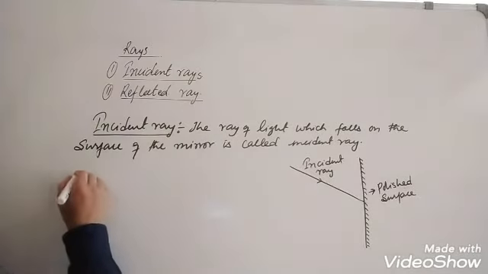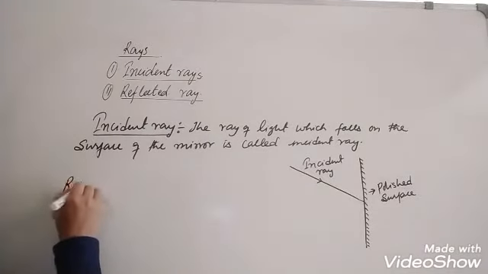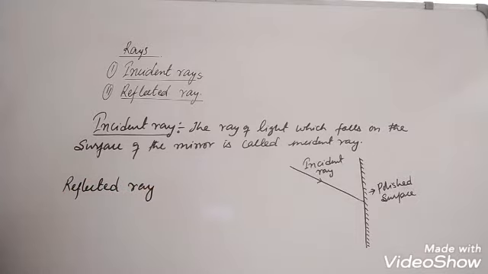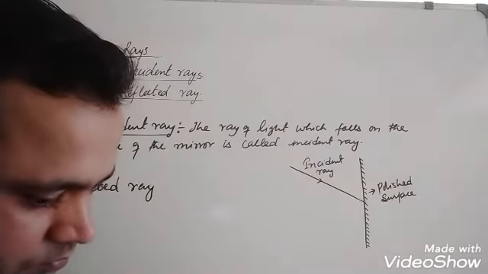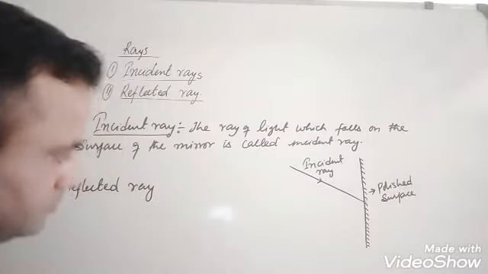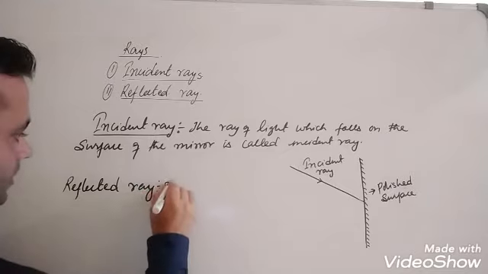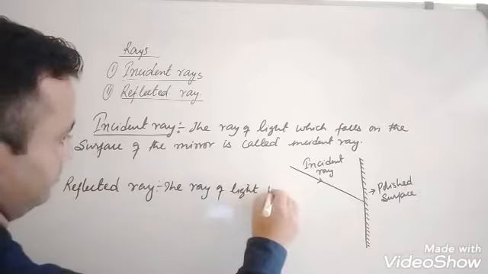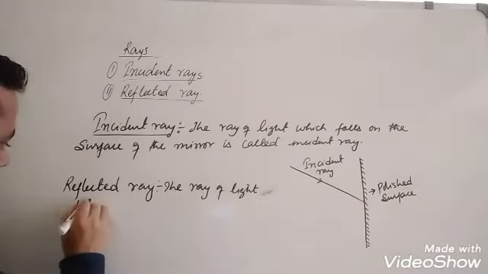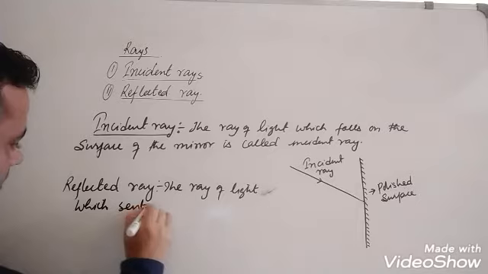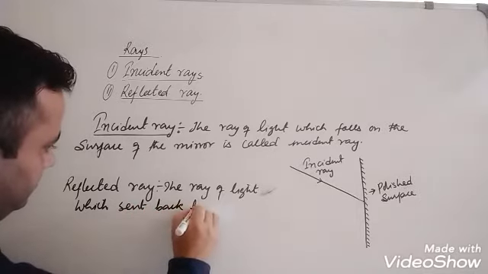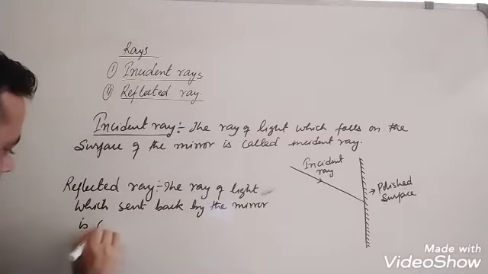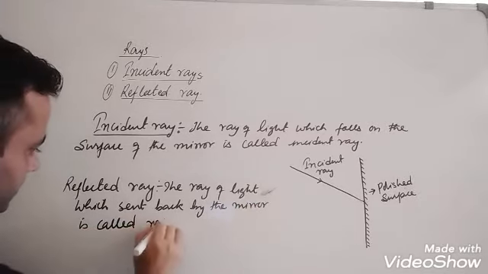Next is reflected ray. The ray of light which is sent back by the mirror is called reflected ray.